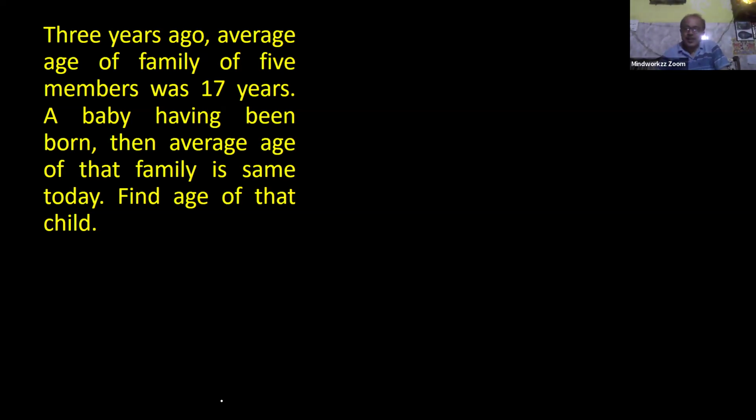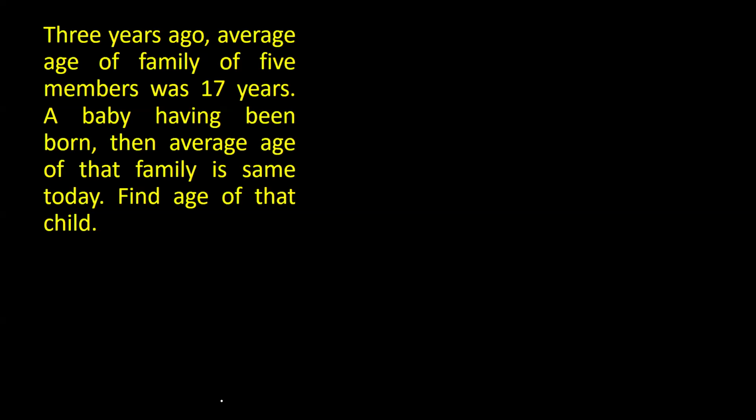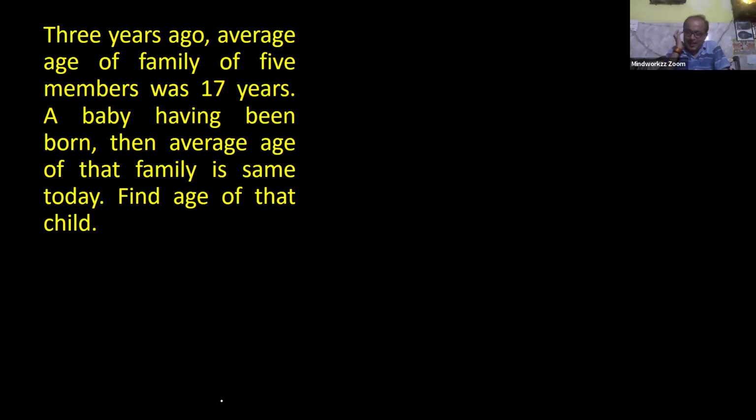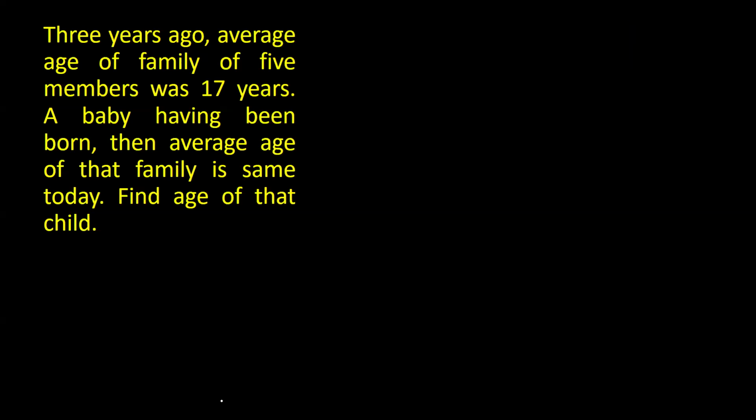Nandini got 17. Nandini beta, how is this possible? In this question, it is clearly given that 3 years ago there was no child, so in the interval of these 3 years, the age of that child cannot be 17 years. Sorry, sir.